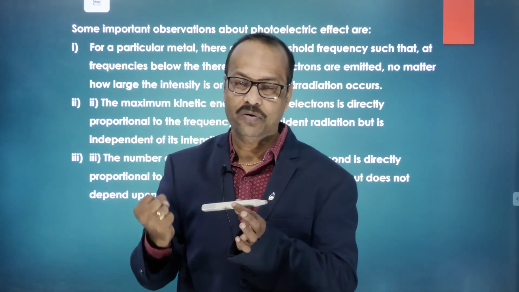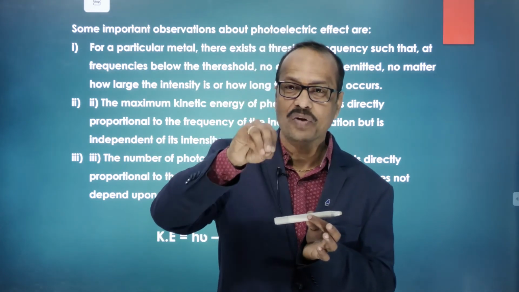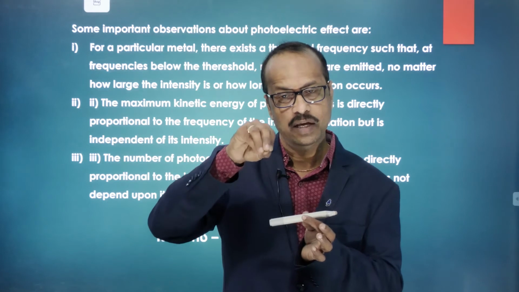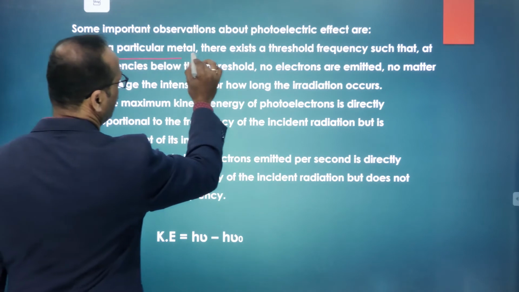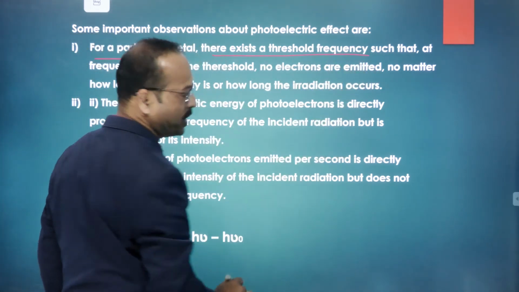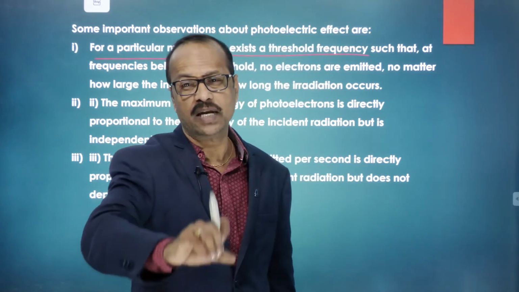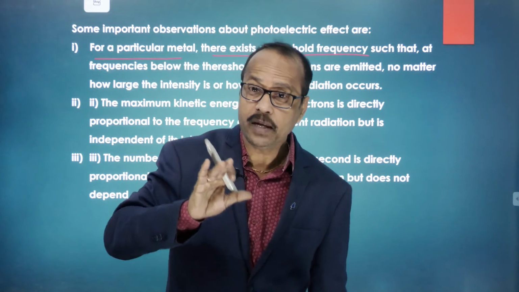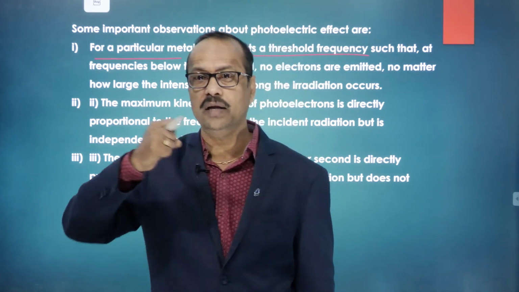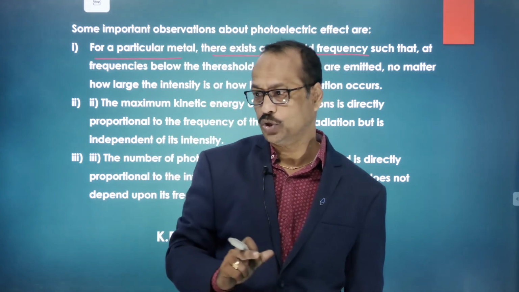To eject the electron from the particular surface of metal, it requires a certain frequency. So that's the first point, students. For a particular metal, there exists a threshold frequency. Threshold frequency means the minimum frequency required to take the electrons out from the metal surface. What is the threshold frequency? The minimum frequency that is required to take the electrons from the metal surface is called the threshold frequency.